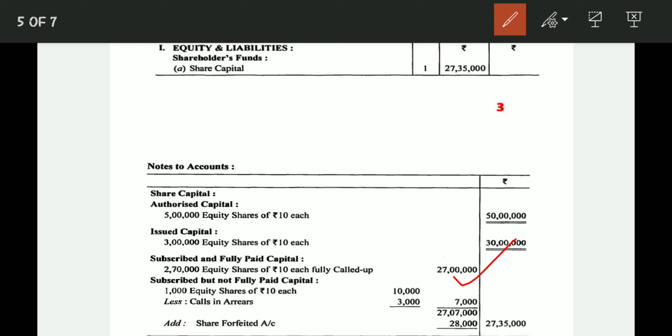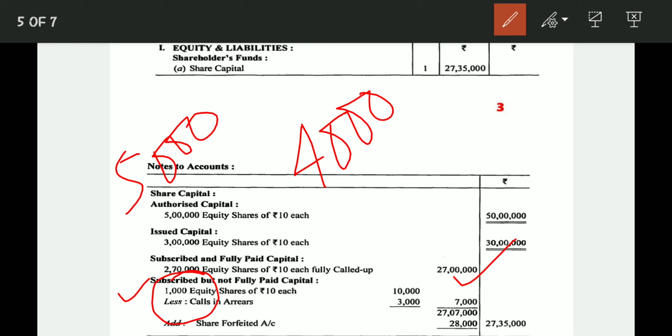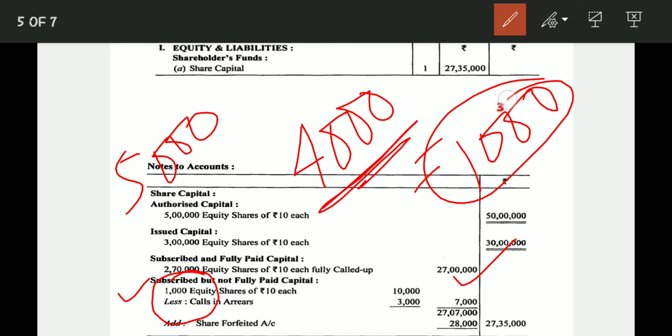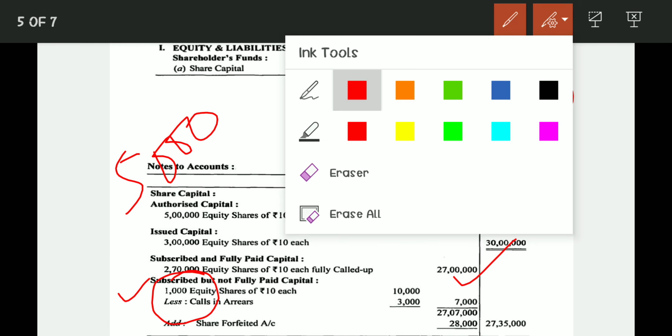Subscribed but not fully paid up. How? You have to see this on the 1,000 equity shares of 10 each mentioned, because 5,000 was in arrear, and in the next part of the question it is mentioned 4,000 shares were forfeited. That means we have received money on 1,000 shares. Okay, it is quite easy.